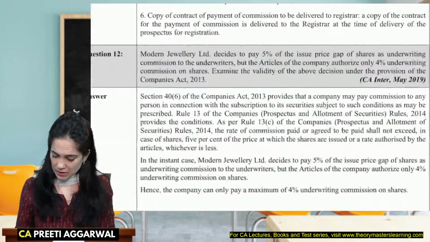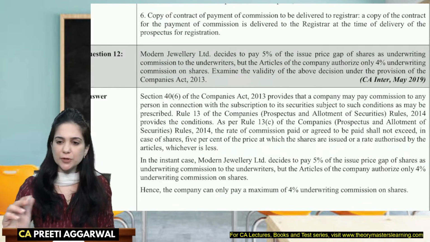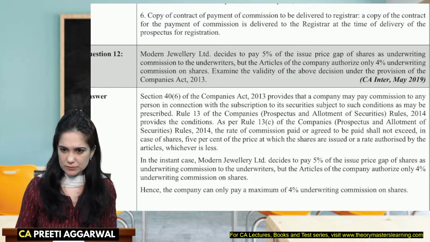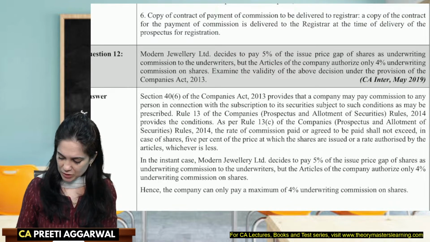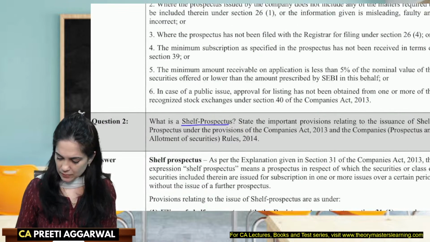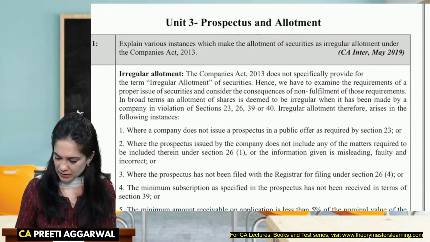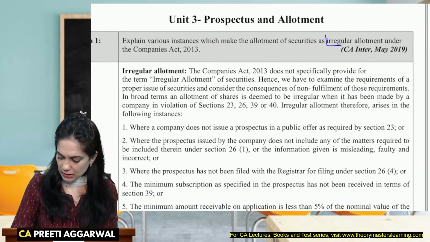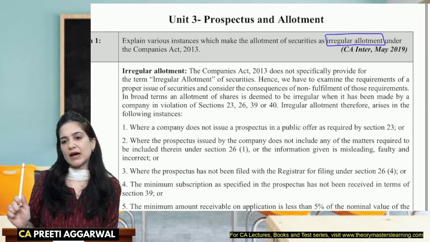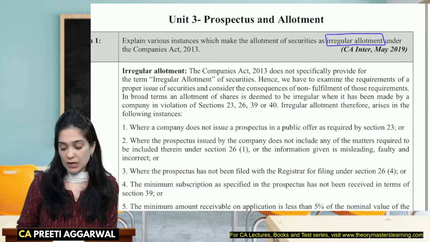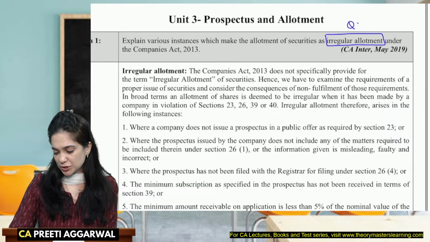Guys, there is one question which I want you to do from the module. Okay. Please write the concept which you need to study. Irregular allotment. This is one question which is not explained as a theory in the module. It is given in the question answer section.